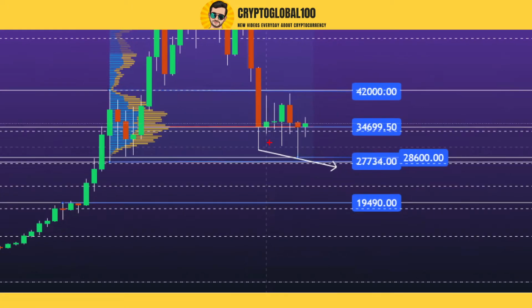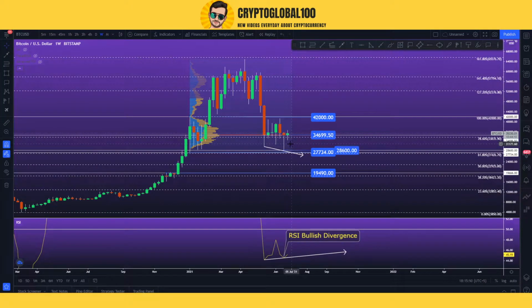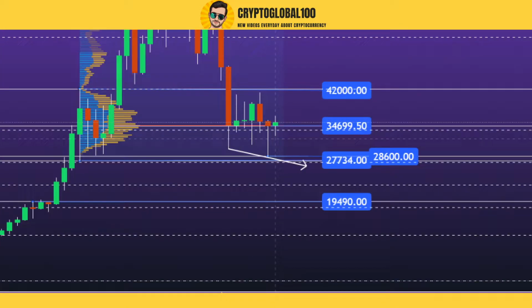But here, this support area has been tested how many times? 1, 2, 3, 4, 5, 6, 7. For 7 weeks, this area has been tested and rejected. Now this makes two scenarios. One scenario is that when a certain level is tested multiple times, it makes that level weaker.